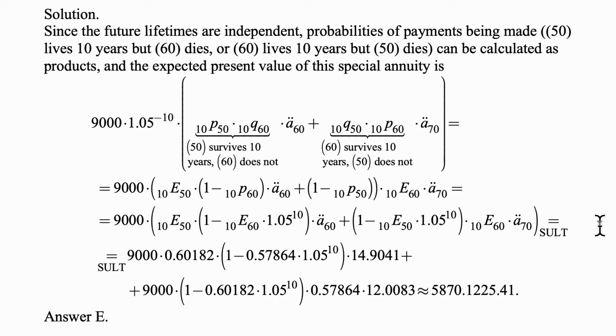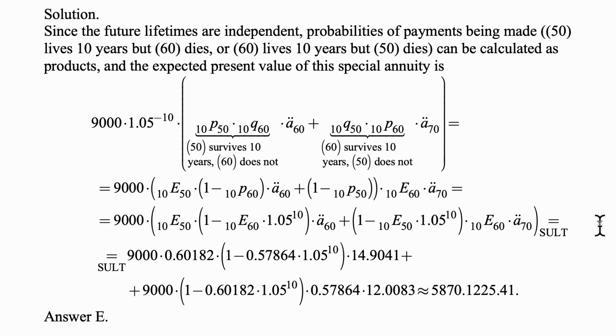What I did is split the expression into 9,000 times the first one plus 9,000 times the second one, not because that makes things simpler, but because otherwise I could not fit the whole thing in one line. So this becomes 9,000 times 1 minus 0.60182 times 1.05 to the 10th, times 0.57864 times 12.0083. That's A double dot 70 from the table.